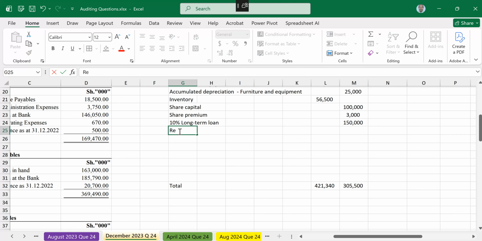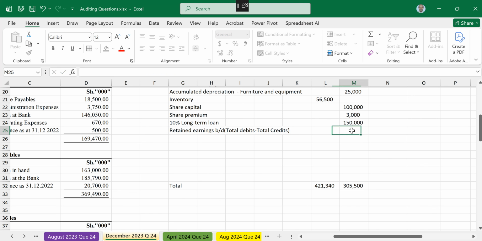So you'll be writing up there retained earnings brought down, and this will be total debits minus total credits. Remember, there was an element of incomplete record in this question.